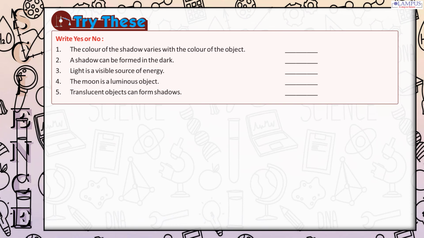The color of the shadow varies with the color of the object. 2. A shadow can be formed in the dark. 3. Light is a visible source of energy. 4. The moon is a luminous object. 5. Translucent objects can form shadows.